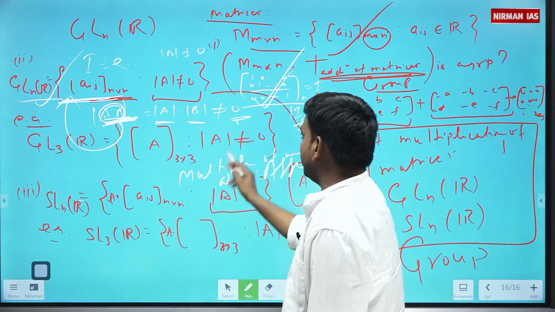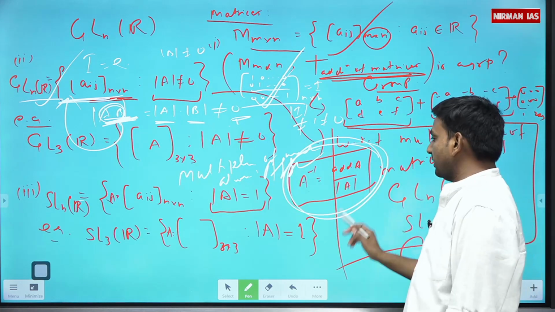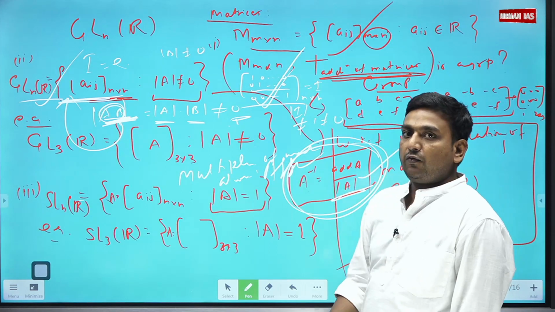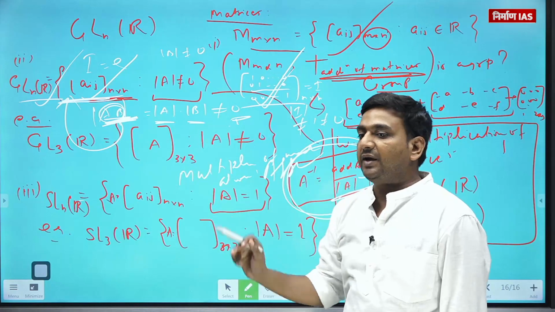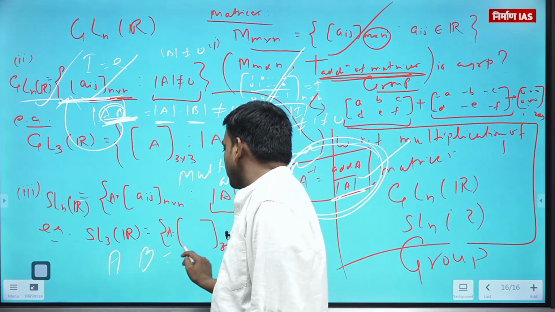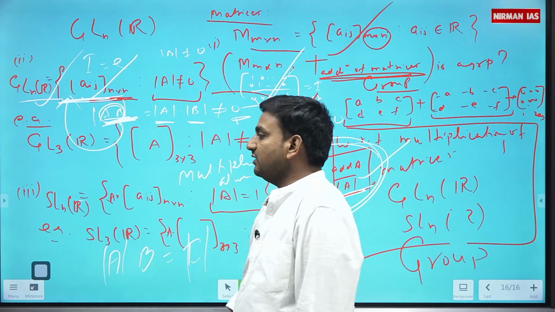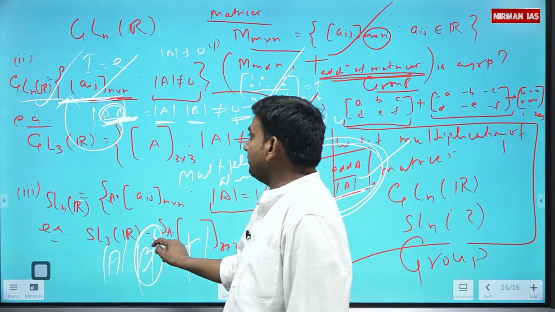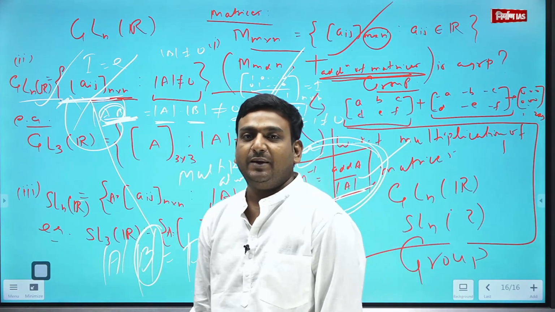Similarly, if determinant is non-zero, then by the formula A inverse is adjoint of A upon determinant of A, this will always be well defined. That means for any arbitrary element A, you have some element B in GLNR only, such that A into B is identity. Determinant of A is non-zero, determinant of I is non-zero, so determinant of B will also be non-zero. Ultimately, it will belong to GLNR. Am I clear to you guys?